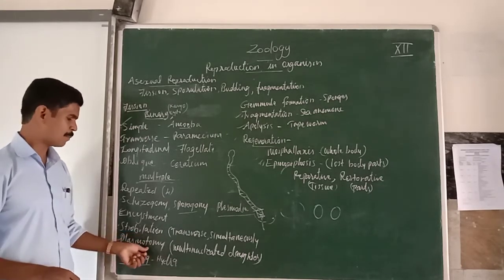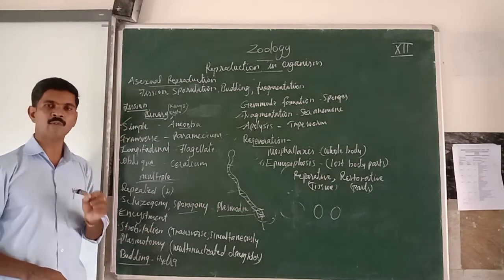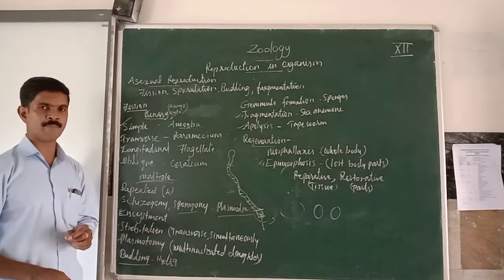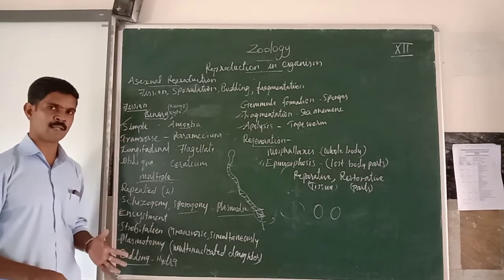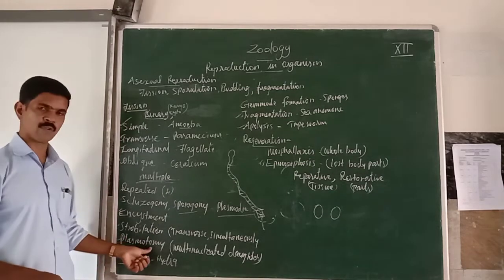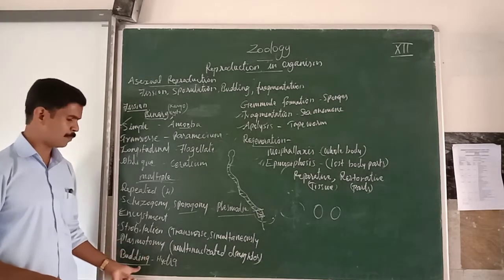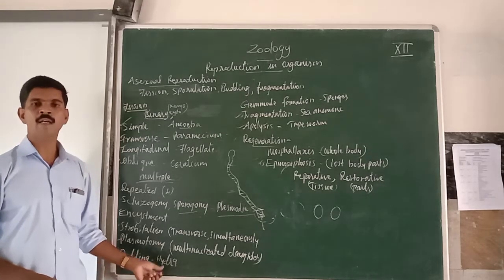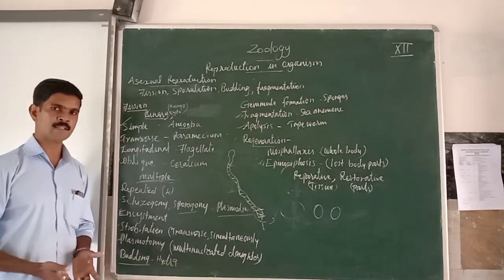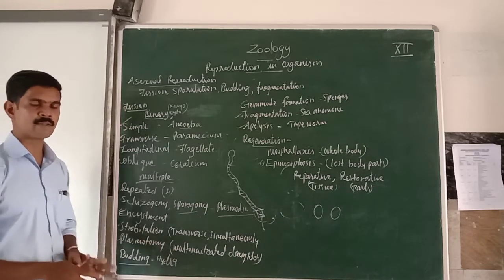The next one is called plasmotomy. Plasmotomy means when a multinucleated organism is divided into many multinucleated daughter organisms. The next one is budding. For example, we can see this type of budding in Hydra. Budding is divided into 2 types: exogenous budding and endogenous budding. In Hydra we can see exogenous budding.